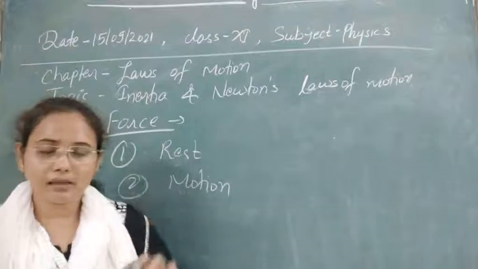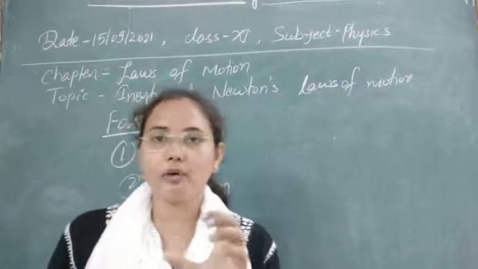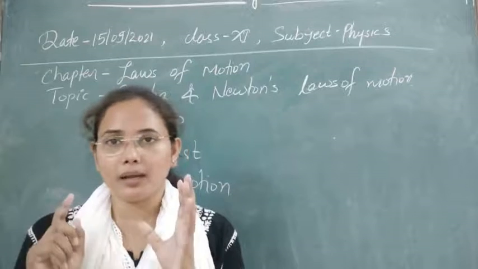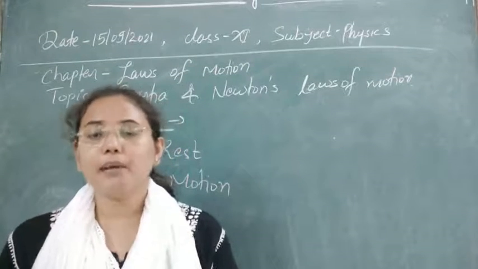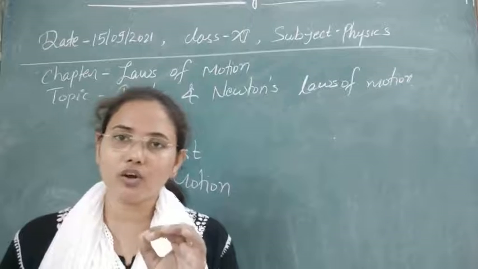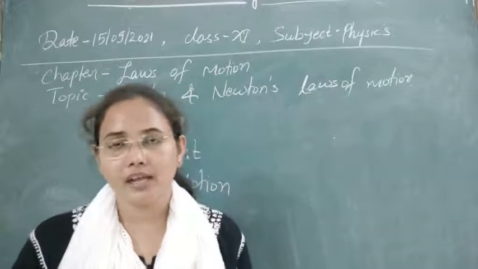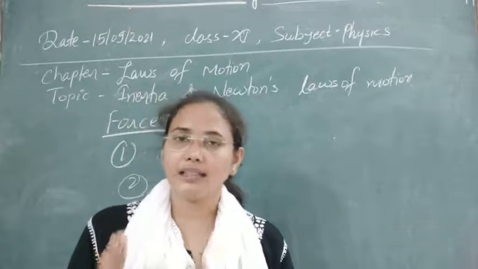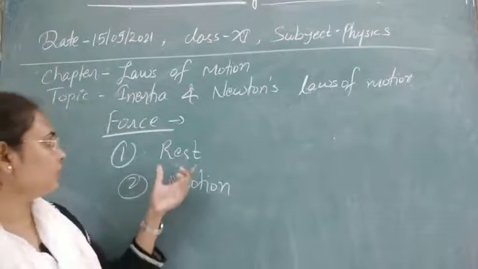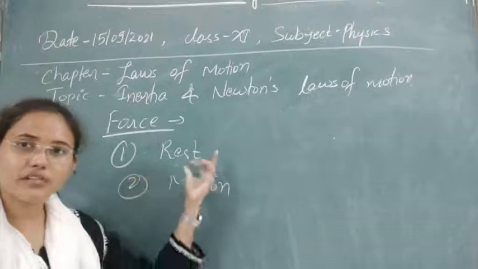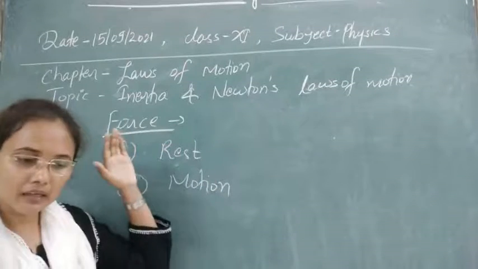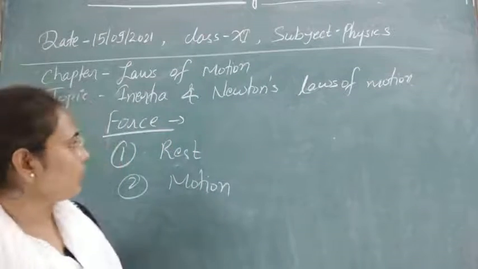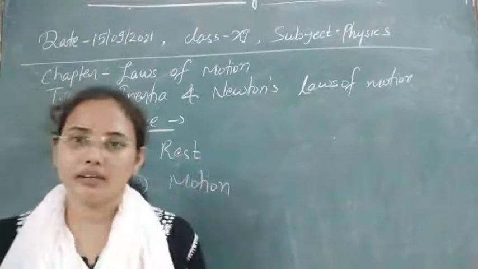But due to the inertial property, every body that has mass, the particles of which the body is constituted oppose the change in their state of rest, and they apply a resistive force in the opposite direction. That resistive property is known as inertia. So first of all, this is known as inertia of rest.